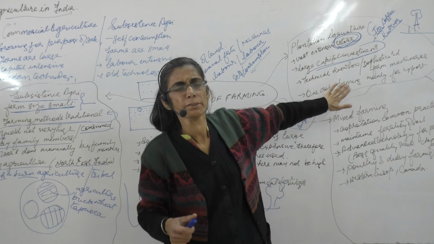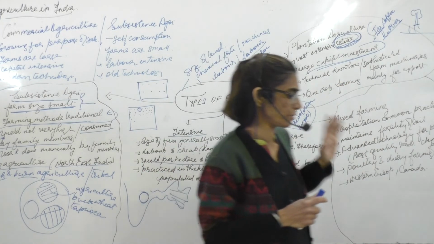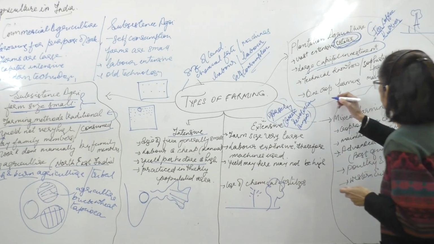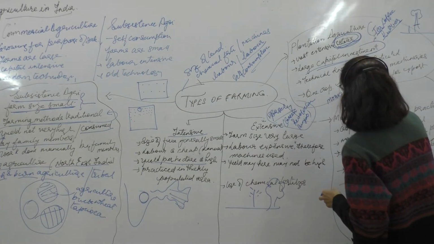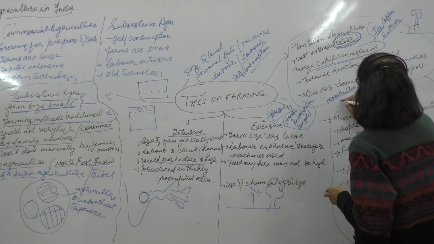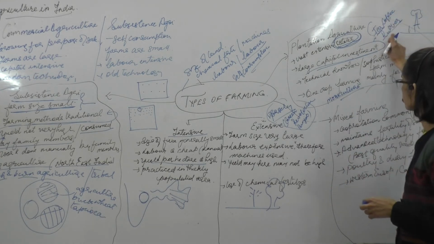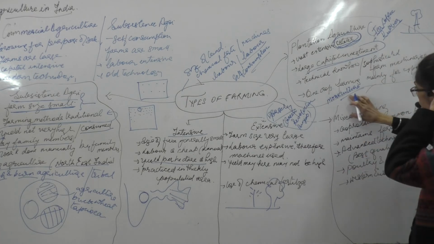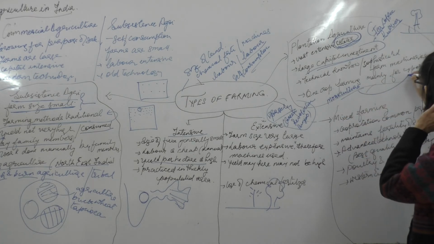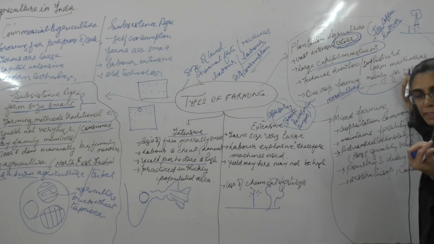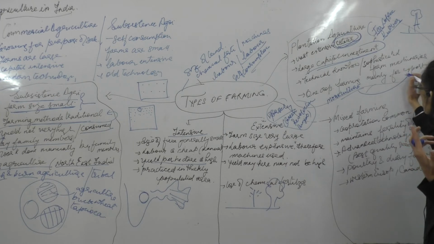And this type of farming is generally done for only one crop. We call it monoculture. This type of farming is only done for one crop. Either he'll only grow tea or only coffee, or it may be only rubber. And it is generally for the purpose of export, the good quality tea, or generally for the purpose of sale.